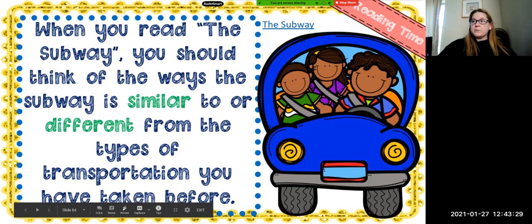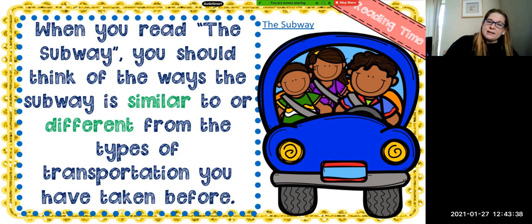So when we read our story today, The Subway, I want you to be thinking of the ways that a subway is similar or different from the types of transportation that you have been on before. Okay?